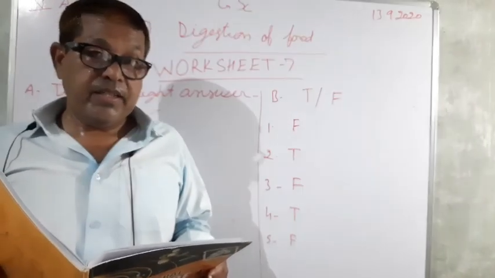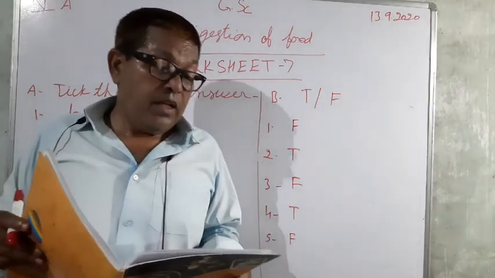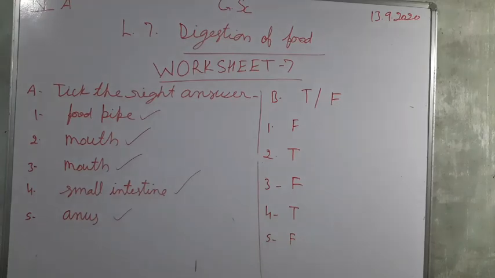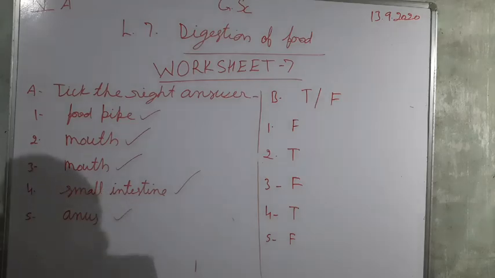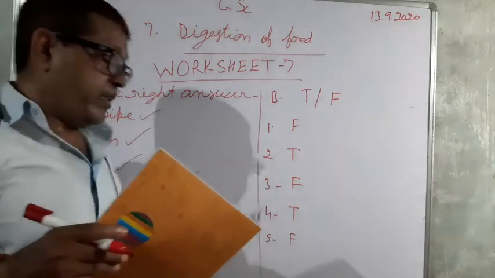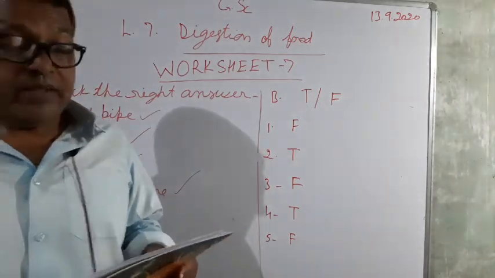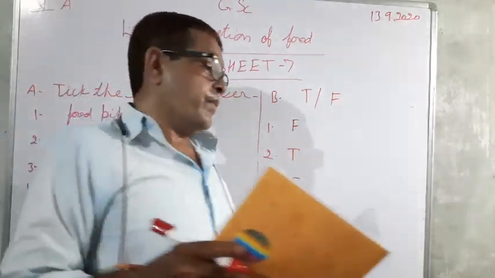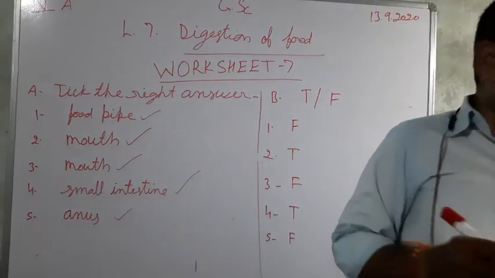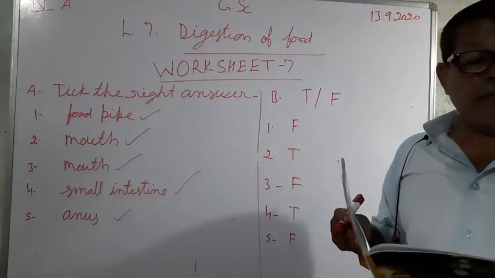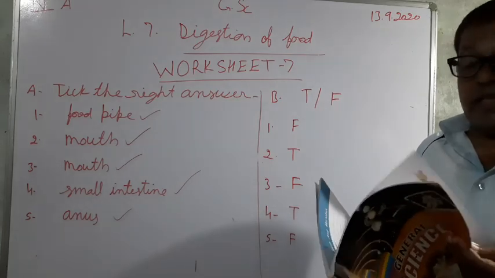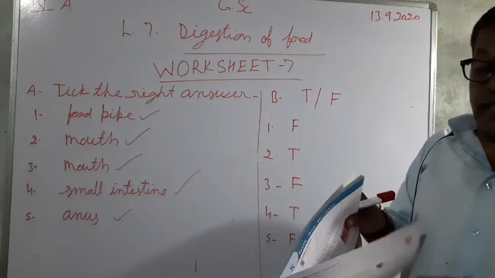It is true. Now fifth, the undigested part of the food is thrown out through the small intestine. So it is false. So we have completed true and false and take the right answer.